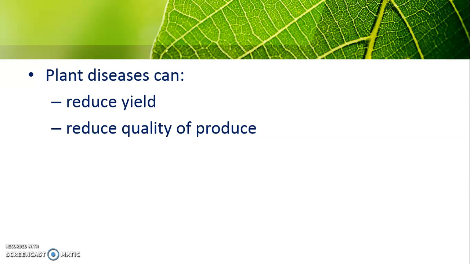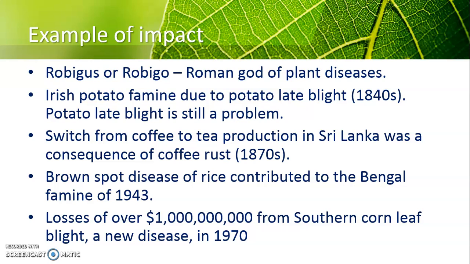The same example with the rice plantation. Usually we will have 1,000 kilograms of the produce, but because of the plant disease, maybe it is not that serious, but the quality is somehow decreased. So it's not grade A, it's maybe grade B plus or something like that. These are examples of the impact of plant disease in other countries or other crops and plantations.